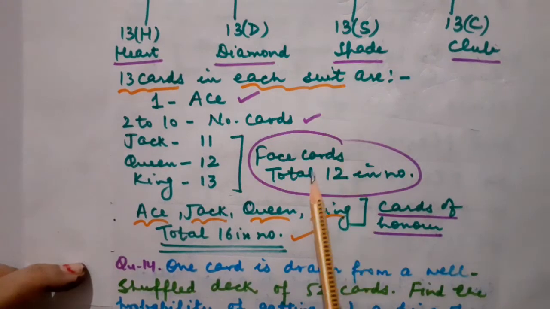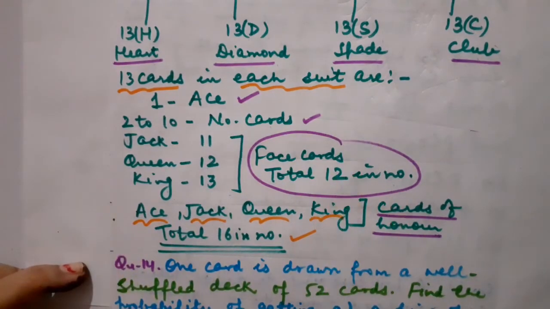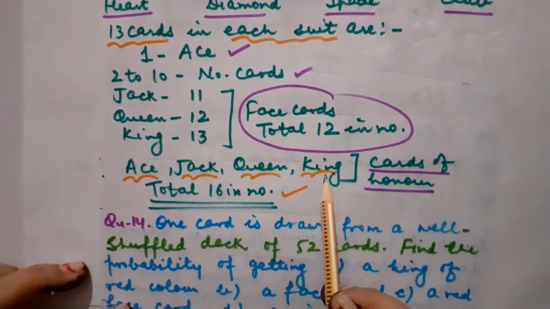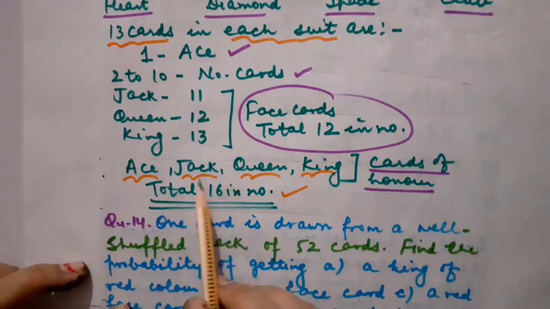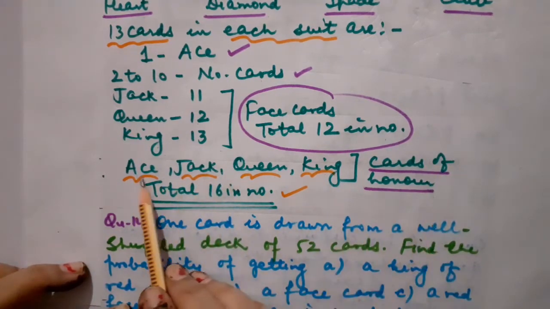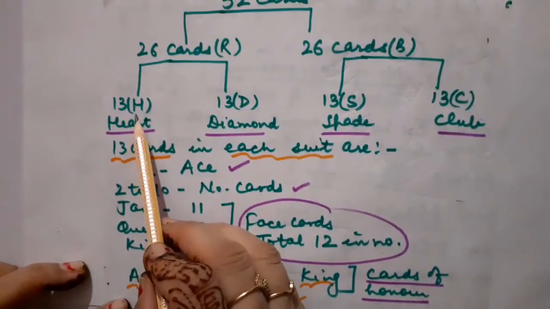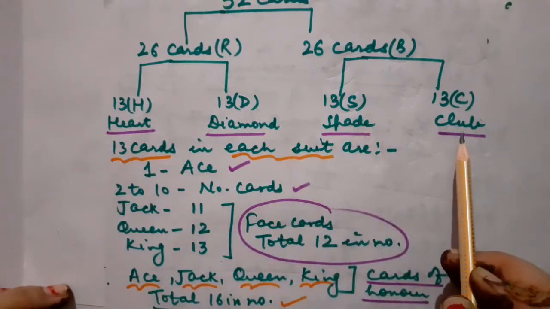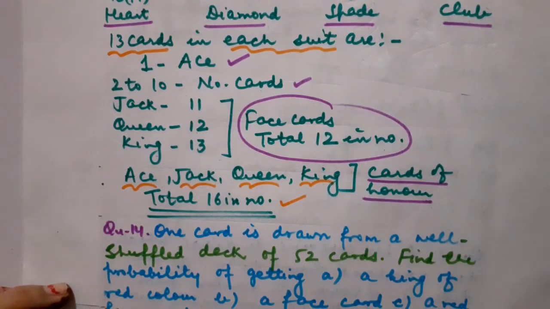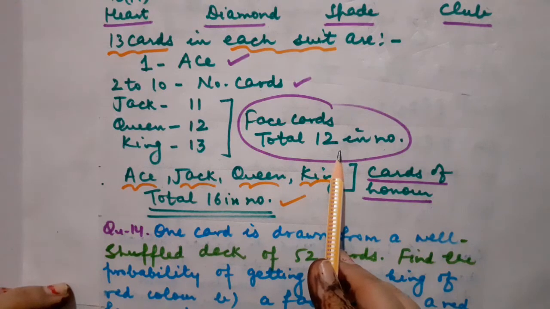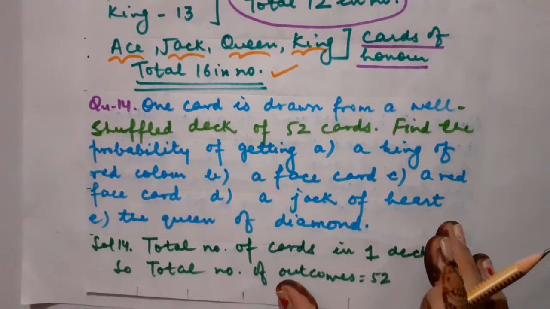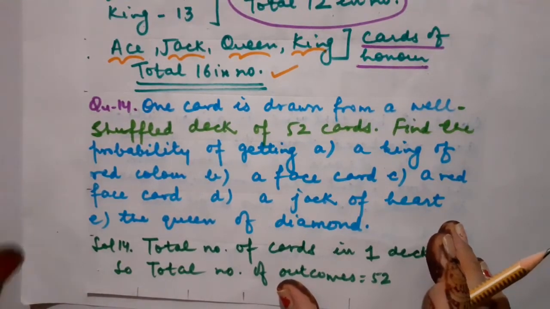So there are a total of 12 face cards out of these 52 cards. Now children, if in these face cards, that is Jack, Queen and King, I include Ace as well, they will be known as cards of honor. And Ace, you also know, is number 1, with Ace in heart, diamond, spade and club. So they will be a total of 16 in number. So cards of honor are 16 but face cards are 12 in number. Got it? So let us start solving the questions based on playing cards on the basis of the given knowledge.